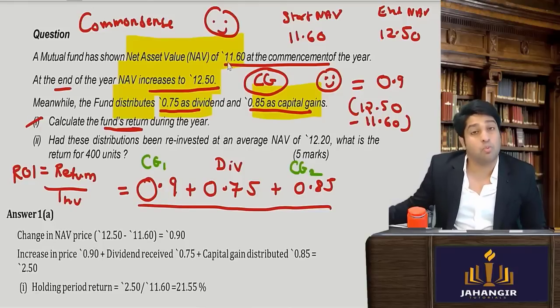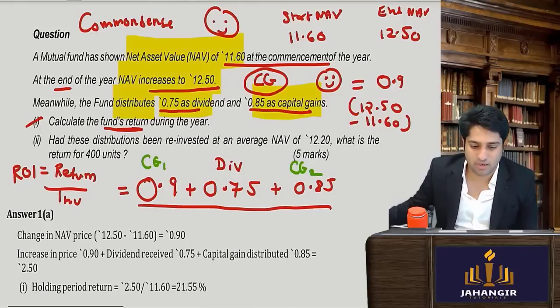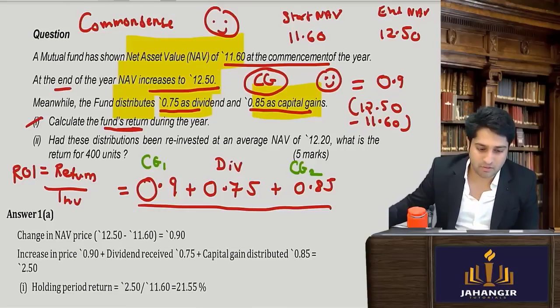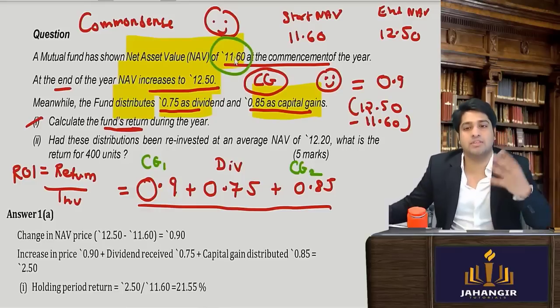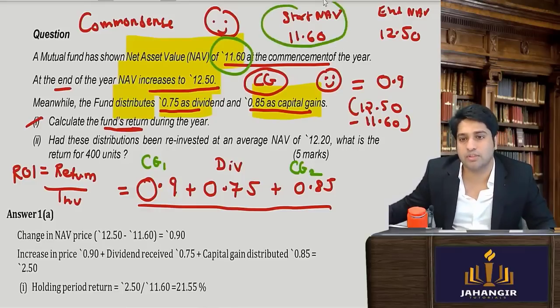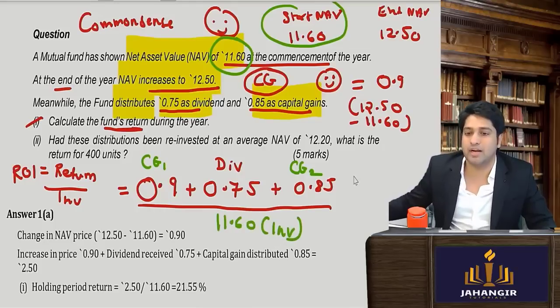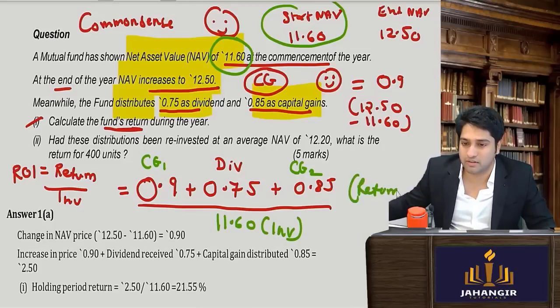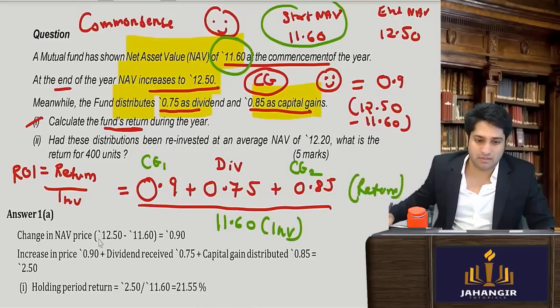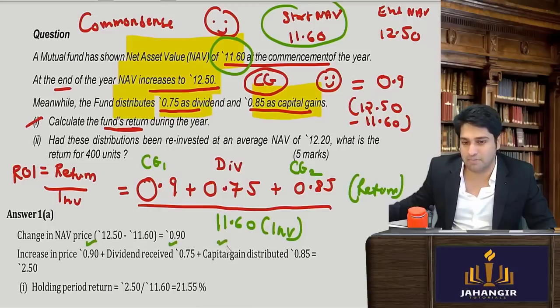Can anyone tell me what is the investment amount? At what rate did he buy? 11.60. Very good. This was the buy price, right? उसने यही price पे buy किया है. So he got capital appreciation, dividend and capital gains as well. So 11.60 is the investment per unit. This is the return per unit. I add up all of this, increase in price, dividend, capital gains, to get the holding period return. If I add up all of this and divide by 11.60,